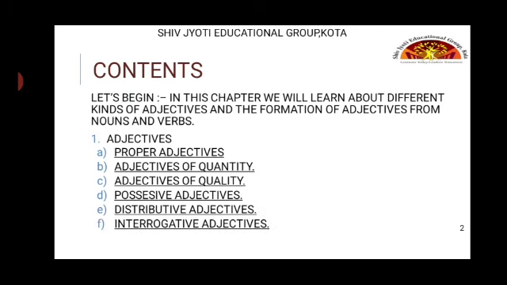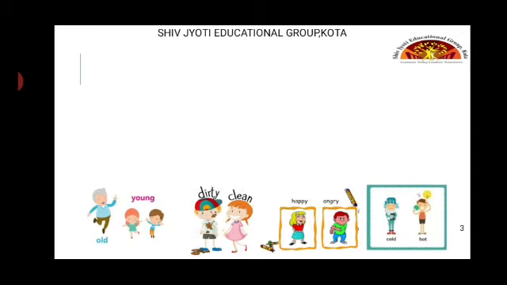Next is interrogative adjectives, in which we will be dealing with the questions put up by the words. Next is demonstrative adjectives, in which we will be dealing with the demonstration of the noun, which noun is being meant in the sentence or is being specified in the sentence. Next, we will be learning about these things as we use them in our day-to-day lives, such as old, young, dirty, clean, happy, angry, cold and hot. All of these things used in our day-to-day lives are adjectives.